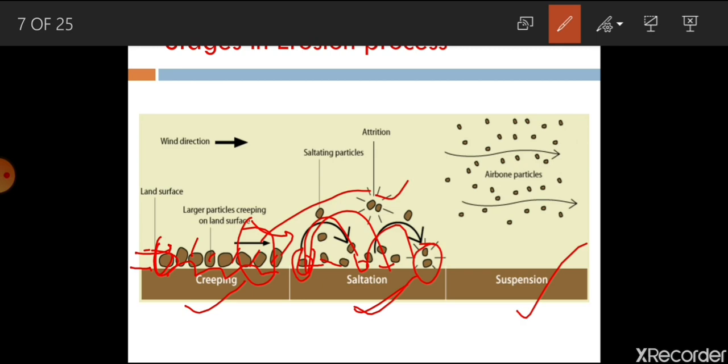So due to this friction, a fine soil particle is removed. That fine particle is not heavy enough to stay on the ground surface, so this lighter particle will flow with the air or wind, and it will be in suspension mode. So that is called suspension.